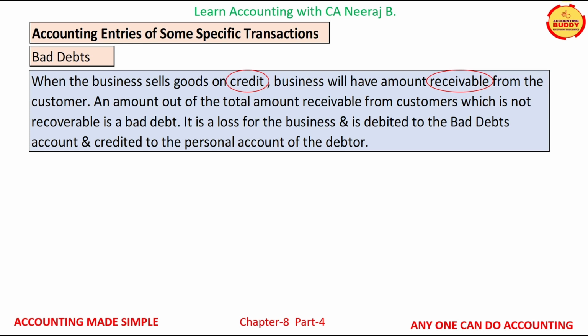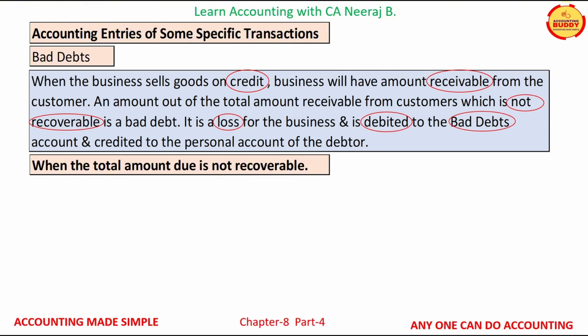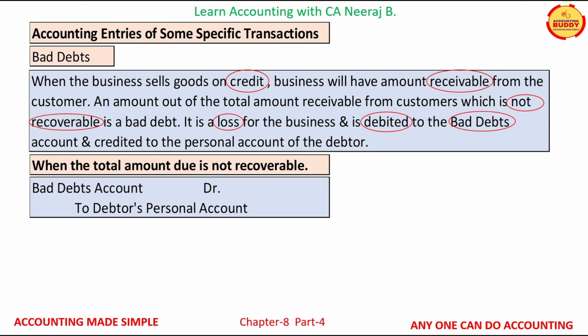An amount out of the total amount receivable from the customers which is not recoverable is a bad debt. It is a loss for the business and is debited to the bad debts account and credited to the personal account of the debtor. Below entry is passed when the total amount is not recoverable. Bad debt account is debited being the business expense, and debtor's personal account is credited as the amount outstanding in his account is no more recoverable.